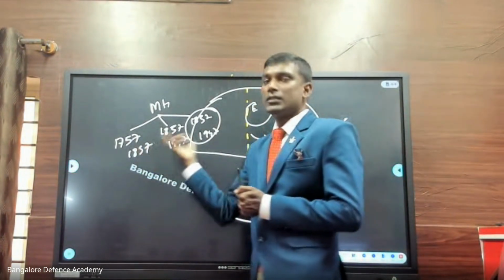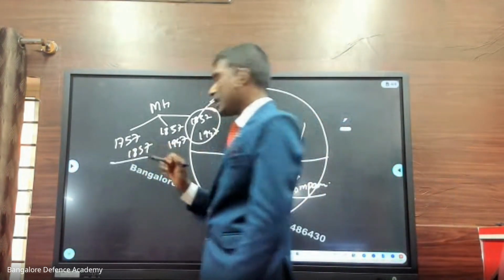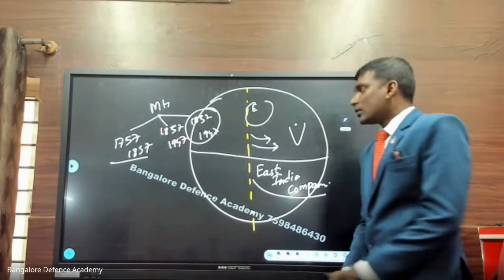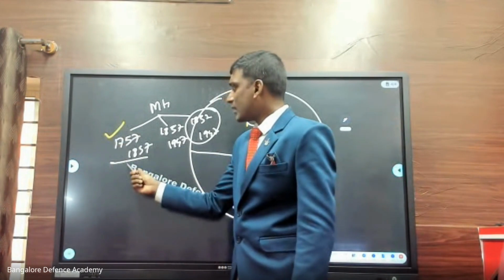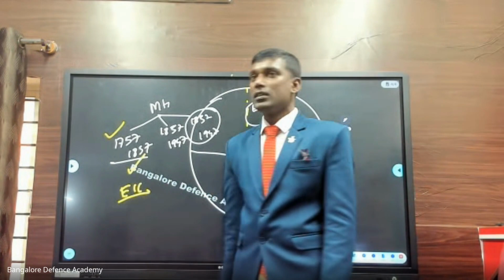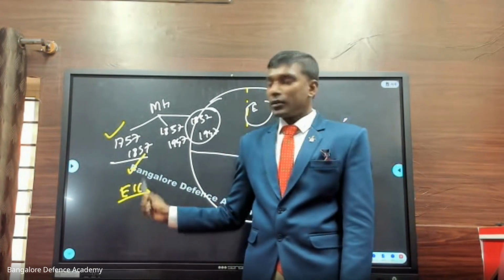Today we are going to see these 3 sections in detail. Got it? Okay. So 1757 to 1857, first we'll do this, then we'll do that. Look at this carefully. From 1757 to 1857, we are going to talk only about East India Company. Do you understand? Okay.